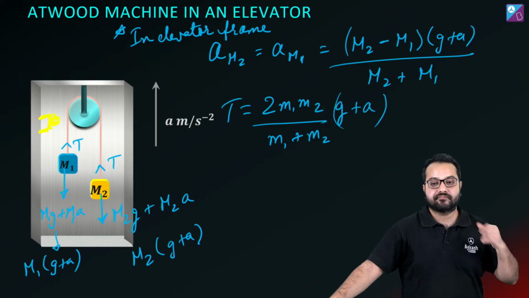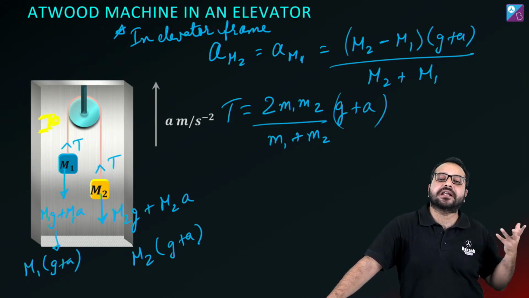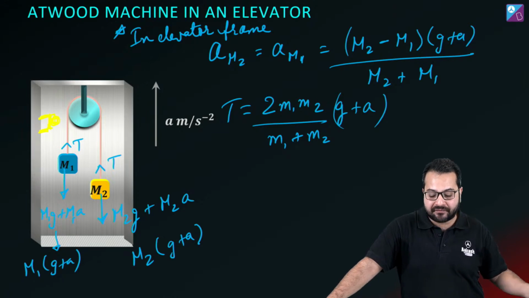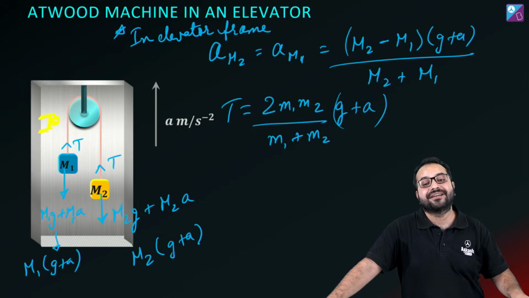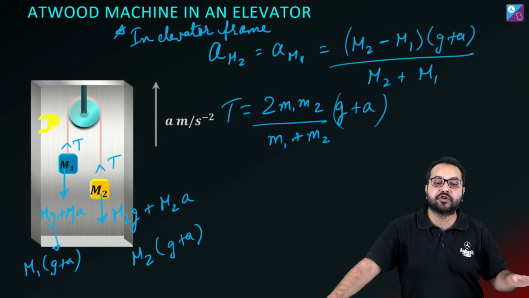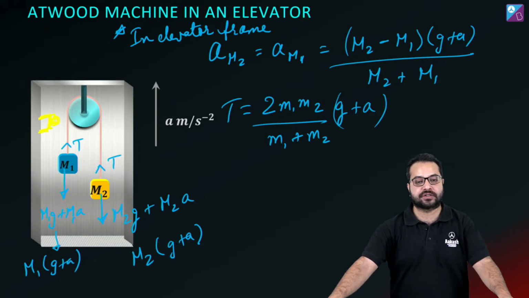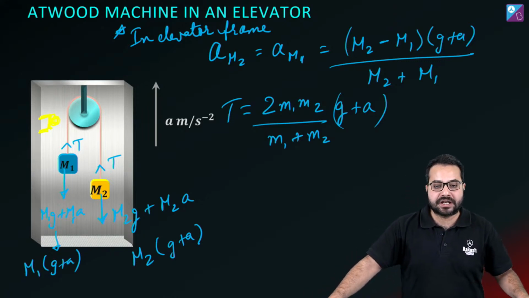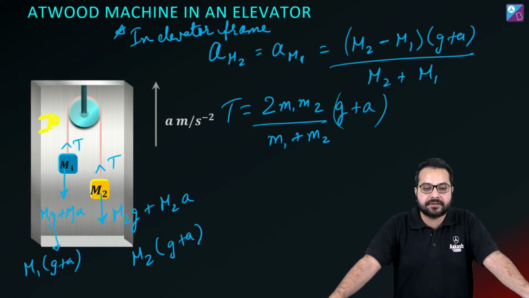Do you agree? The tension will be this. The effective gravity has changed. And if the effective gravity has changed, wherever you have G, you're going to replace that by the effective gravity. भले वो G plus A हो या G minus A हो, that will depend on the situation. Yes, Rishit, you are absolutely right. Perfect answer. Absolutely perfect. ठीक है? चलो.